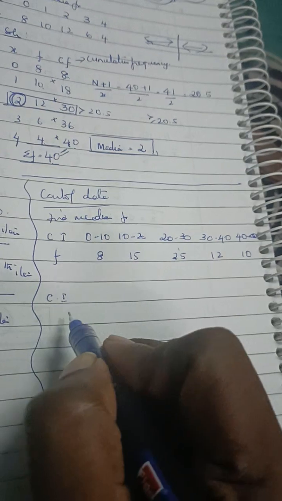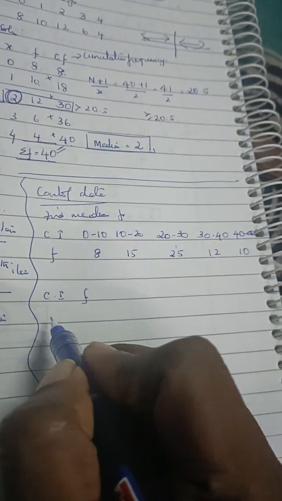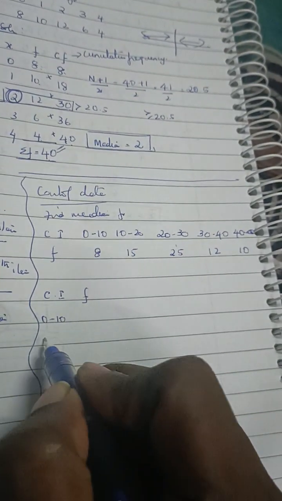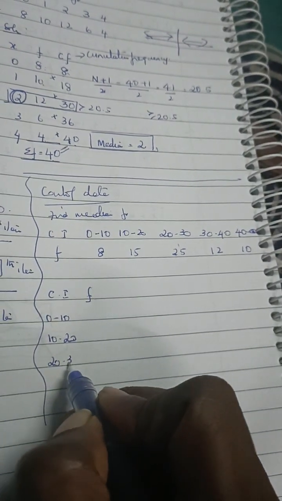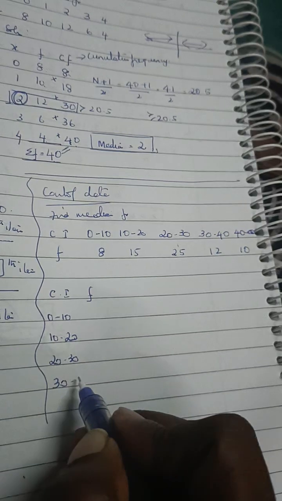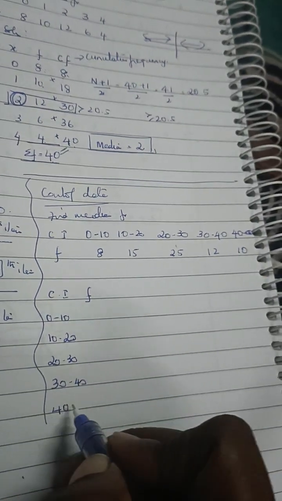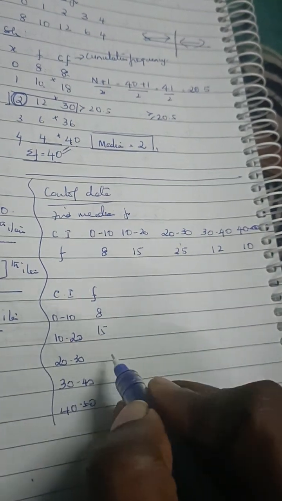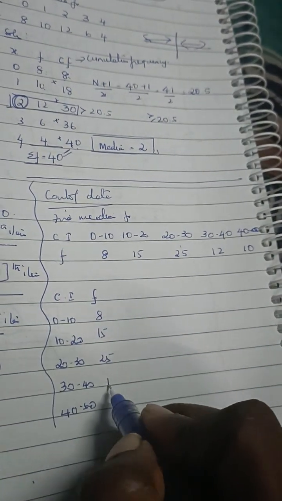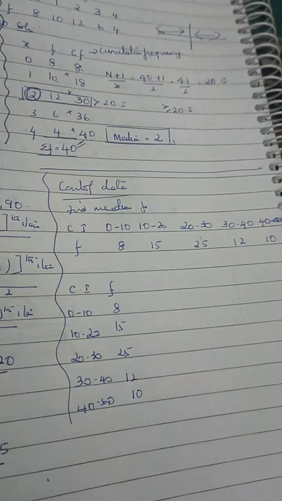Class interval and frequency: 0 to 10, 10 to 20, 20 to 30, 30 to 40, 40 to 50, with frequencies 8, 15, 25, 12 and 10. Right.